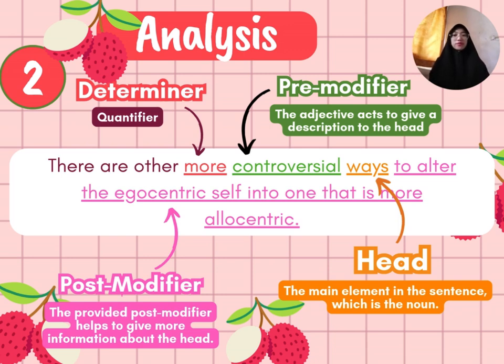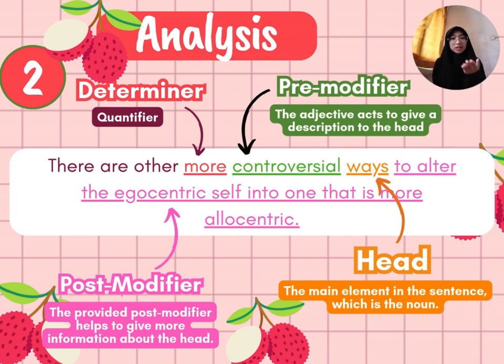So the pre-modifier here is an adjective to modify the usage of the head. The pre-modifier gives the head its description. In this sentence, the description of the head ways is apparently controversial. Not only that, it also limits the head's meaning and characteristics. By stating the ways is controversial, this sentence tries to convey that the ways it is speaking about is not really the ways everyone would agree.